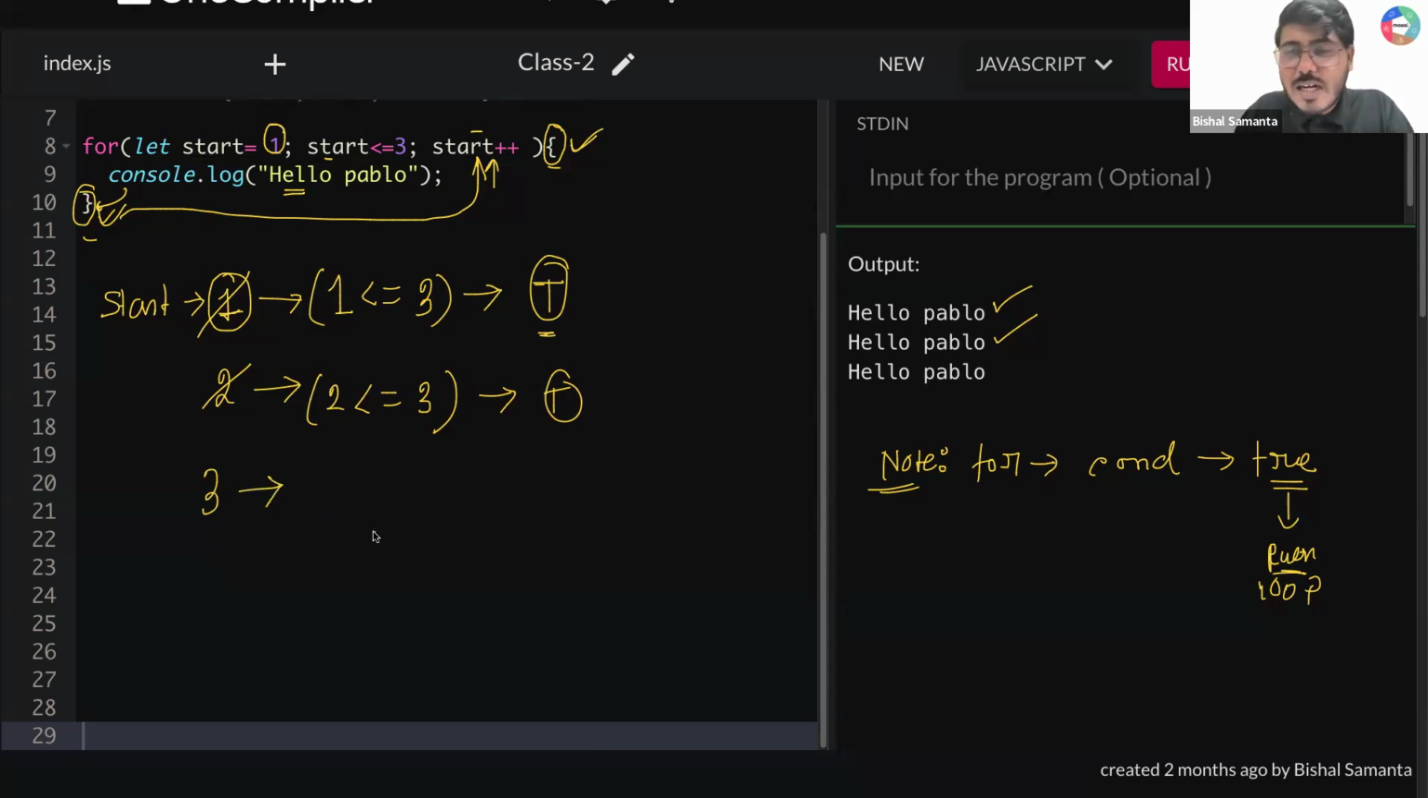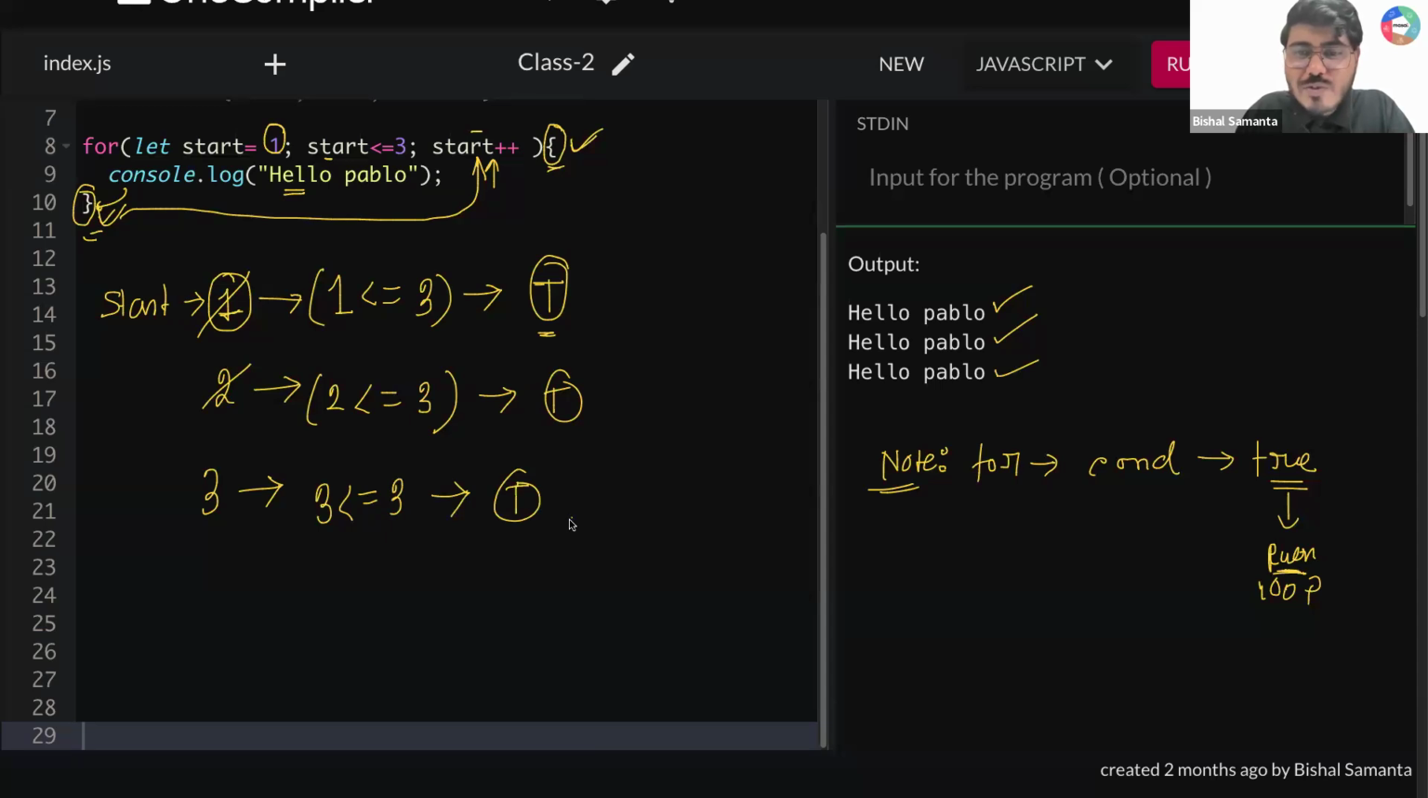Now tell me, what will be the new condition? New condition will be 3 less than equal to 3. Is that true? Is 3 less than equal to 3? Yes, 3 is less than equal to 3, true, right? So you are getting it true. What you have to do? Again, you have to run whatever it is from here to here. Console.log hello Pablo. So third time you are getting hello Pablo printed.